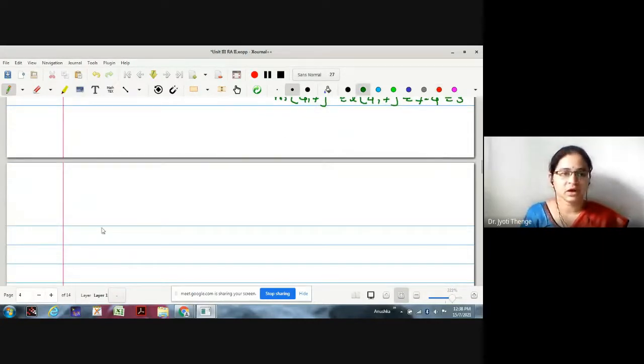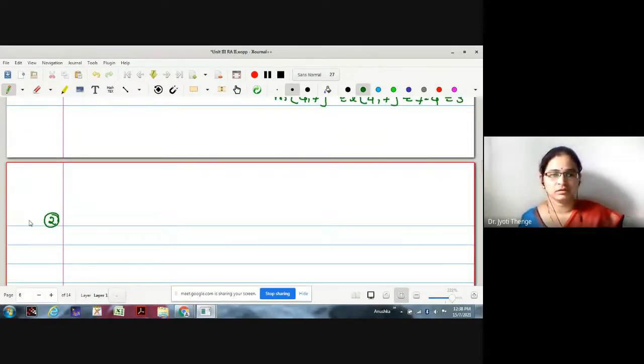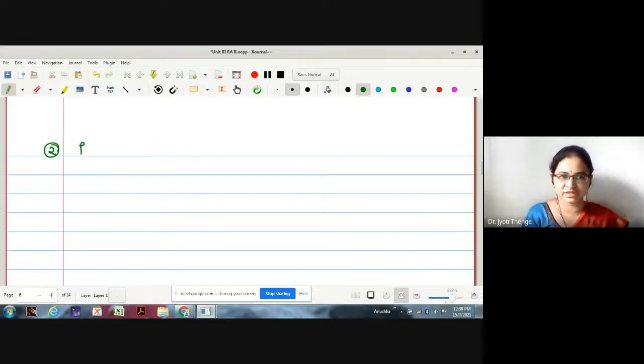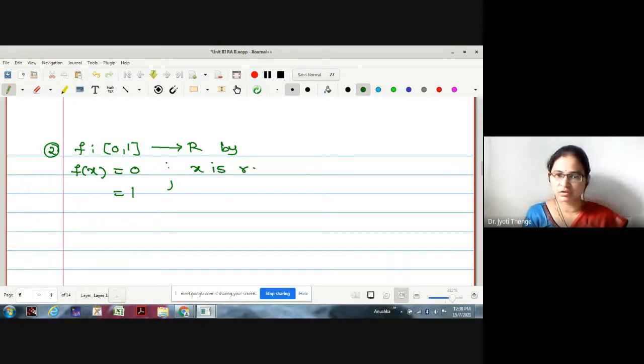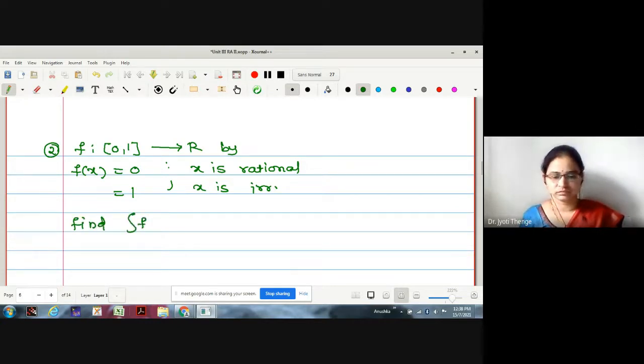Okay. Now let me give you one more example. That example which we discussed previously: a function f defined on the closed interval 0, 1 to R, defined by f of x equal to 0 if x is rational and equal to 1 if x is irrational. This is what we want to find out: the Lebesgue integration of this over the closed interval 0, 1.